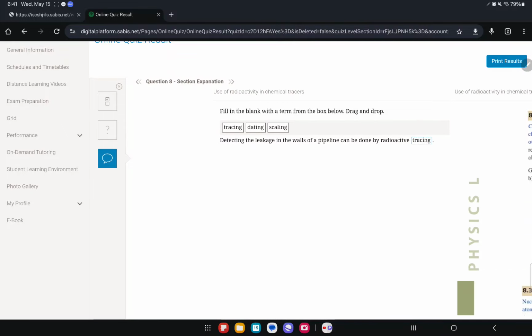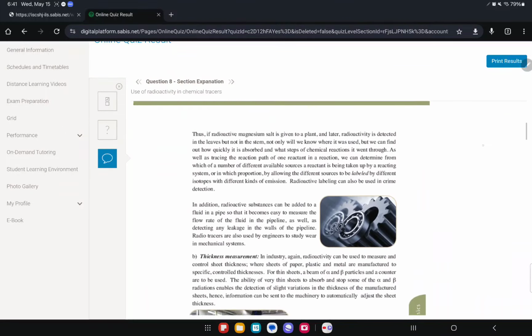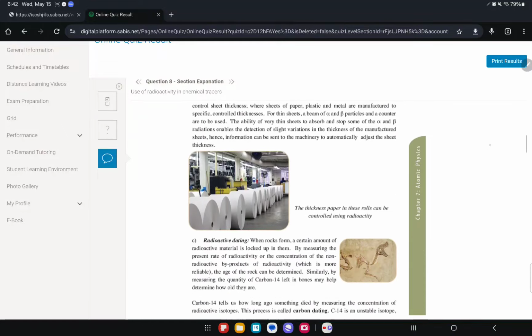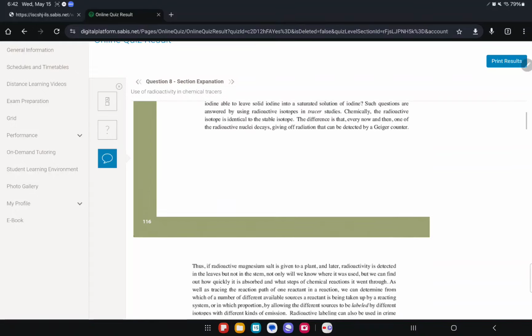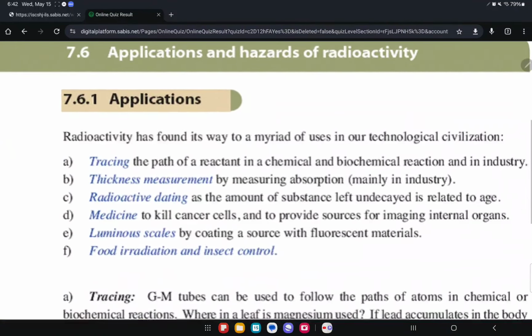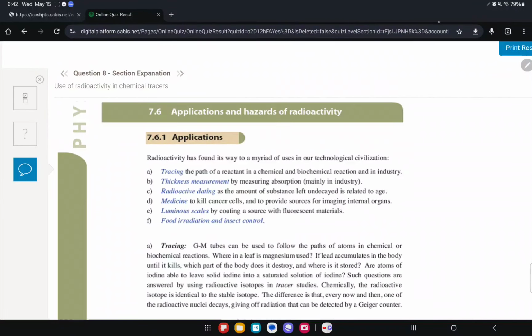Question 8. Detecting the leakage. I'm going through all of this because I'm not going to read through all of these, that's too much. You guys can read through it on your own, but I'll go over the summary. How can radiation benefit us? It can trace the path of a reactant in a chemical and biochemical reaction and in industry. So let's say you don't know where something is coming from, you can use radioactive tracing. It can measure thickness by using penetration.